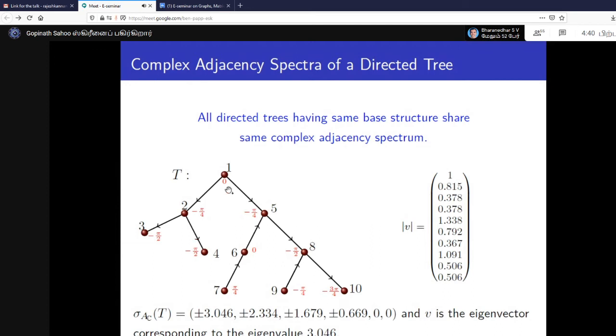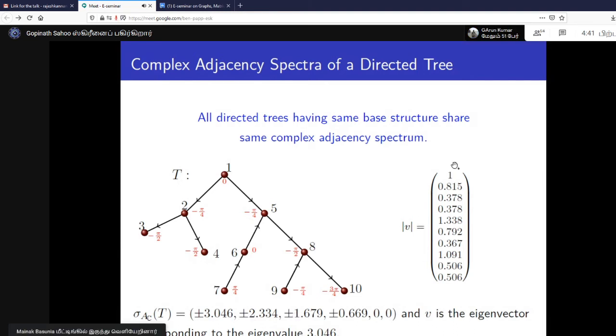So if there are two directed trees which have the same spectrum, but with some change in orientation, how can we find it out? The answer lies in the eigenvector. So we have chosen its largest eigenvalue, that's 3.046, and V is its corresponding eigenvector.